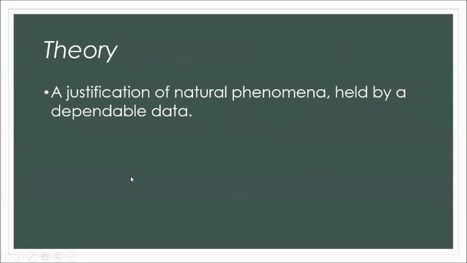Now, in order for them to do the observation method, or use anthropology as a science, let's first define these terms used in science. First, we have theory. A theory is a justification of natural phenomena held by dependable data. As they do in science, if they are into the study of man and man's behavior, this can also be done through theory, wherein the gathered data, the gathered remains, maybe fossils from the past, could serve as data, and out of this data they have to come up with a theory.